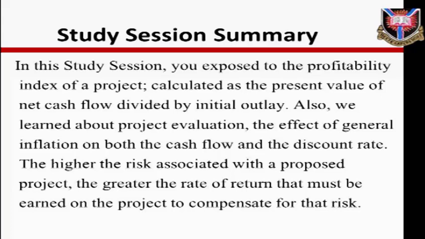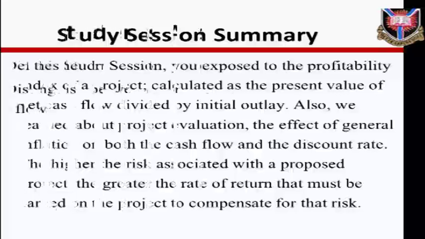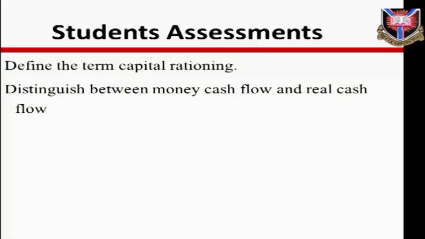The higher the risk associated with a proposed project, the greater the rate of return that must be earned on the project to compensate for that risk. Some of the common methods of incorporating risk in capital budgeting include probability distribution, risk-adjusted discounting rate, certainty equivalent, simulation, sensitivity analysis, and decision tree.